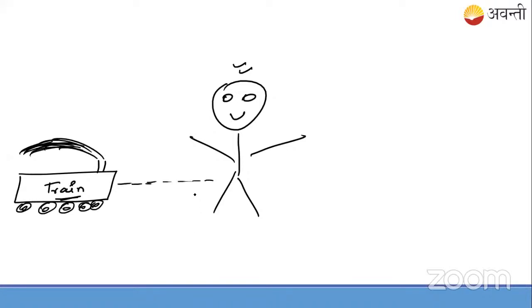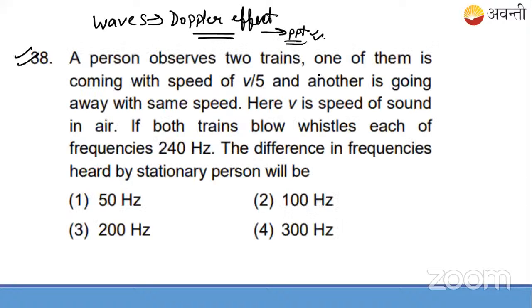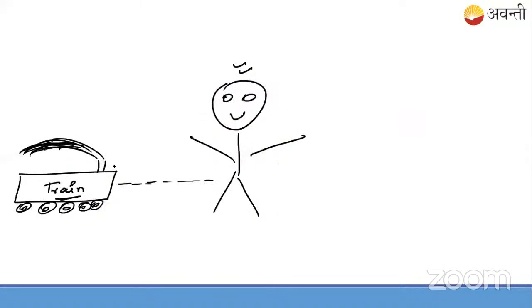Okay. So the question says a person observes two trains. One of them is coming with the speed v by 5, and another is going away with the same speed. Okay, so one is coming towards him with the speed v by 5, and another is going away. This is train number 1.